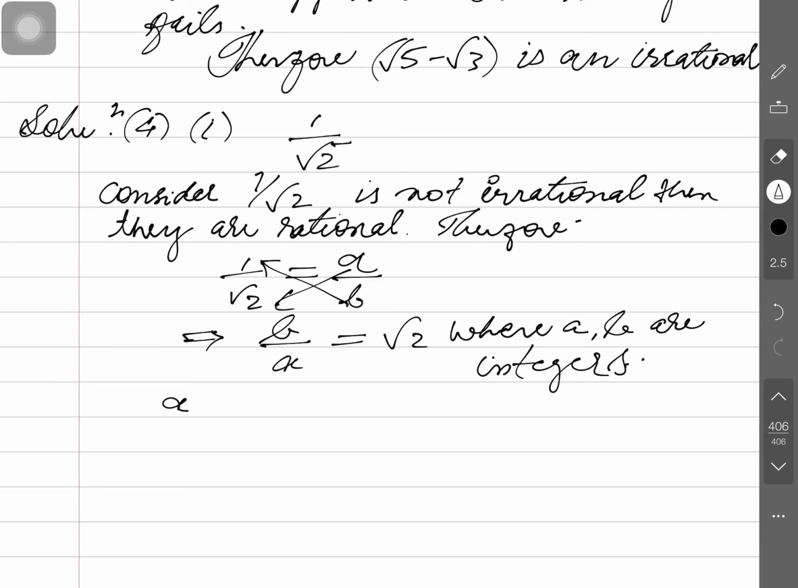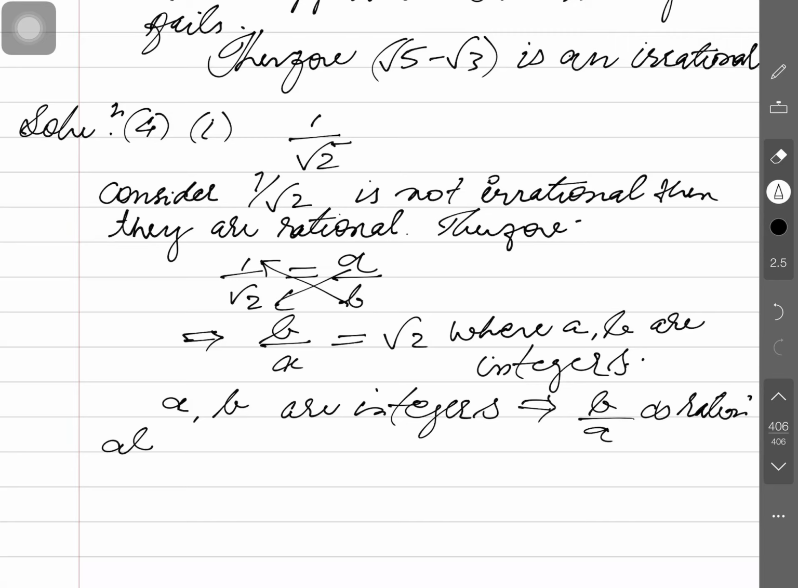Since A comma B are integers, it implies that B by A is rational. B by A is rational. Implies that, sorry, if B by A is rational, which is equal to root 2, that is an irrational.